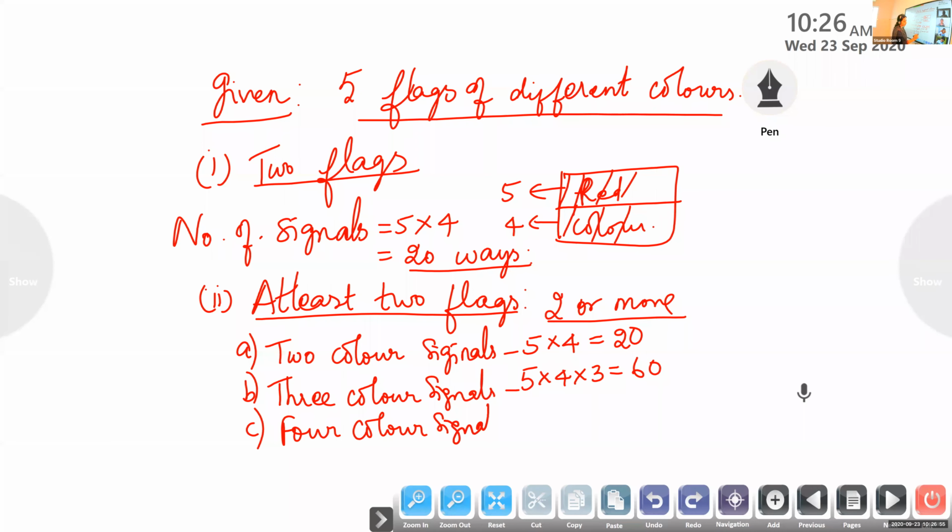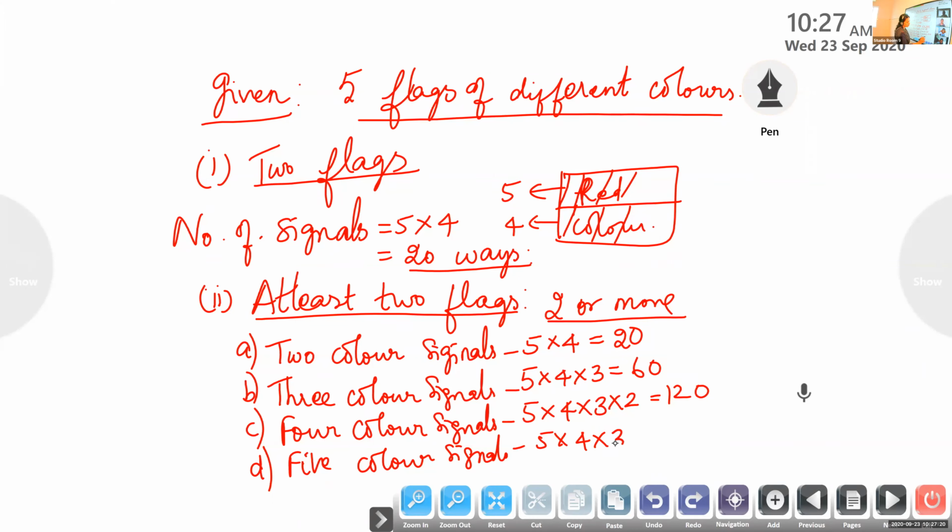Then see. How many 4 color signals? 5 into 4 into 3 into 2. That is the same as Gayatri. 120. And 5 color signals. Using 5 colors, the number of signals can be made as 5 into 4 into 3 into 2 into 1, which is the same as 120.